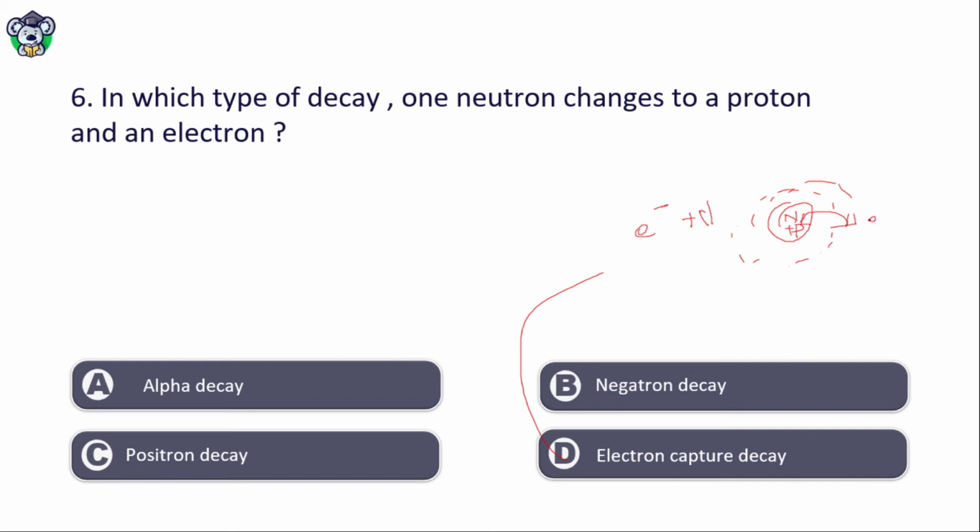You know, the nucleus always behaves neutral, that is similar number of proton and electron. But in electron capture decay, an electron will be absorbed by the nucleus. So one proton will be converted to a neutron. You must be clear about all these things.